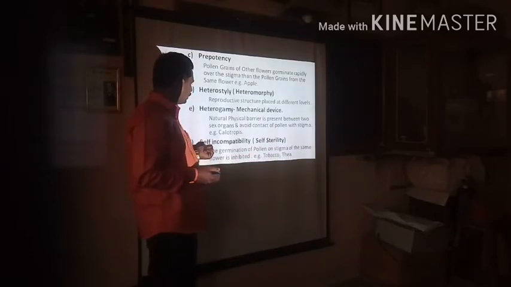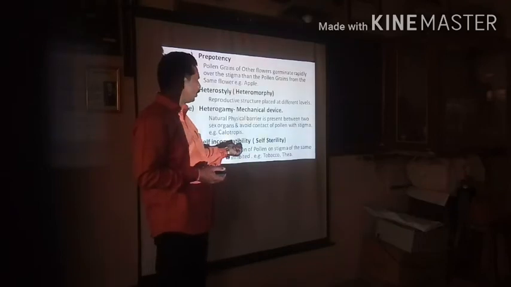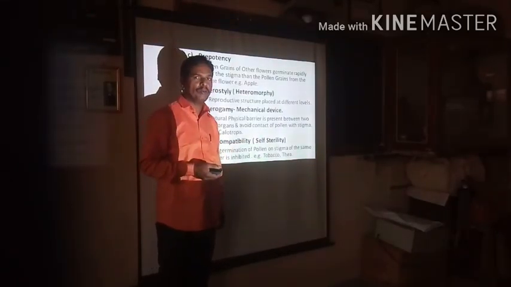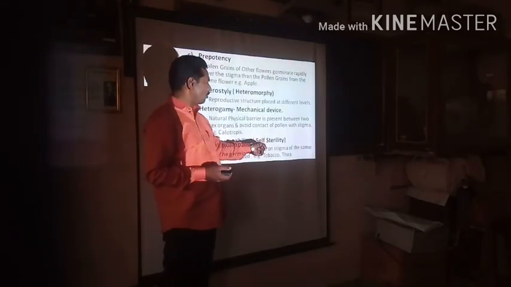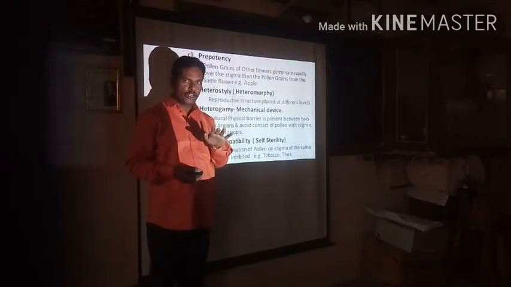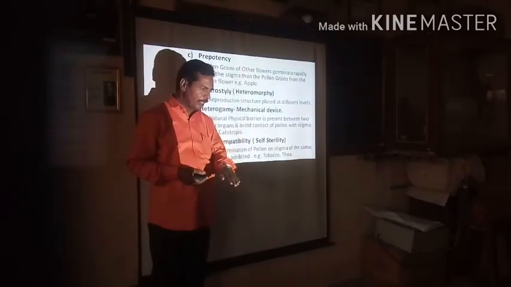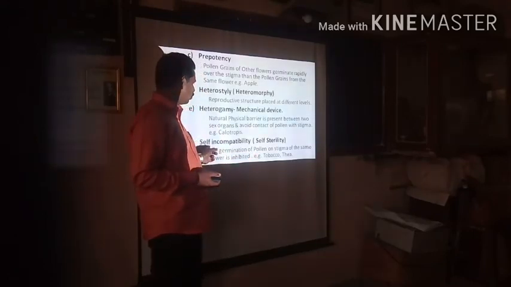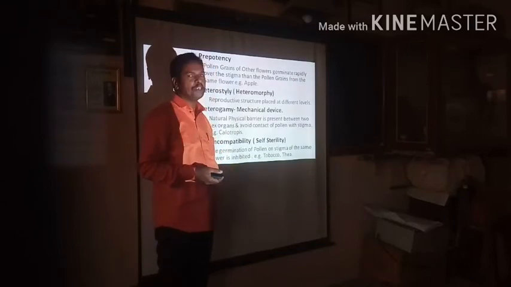Now next thing, that is self-incompatibility, also called self-sterility. What happens in incompatibility or self-sterility? The germination of pollen on the stigma of the same flower is inhibited. When the germination of the pollen grain of the same flower is inhibited, it cannot favor germination. The condition is said to be self-incompatibility. Examples are tobacco and others.